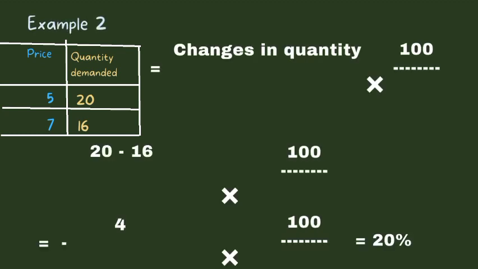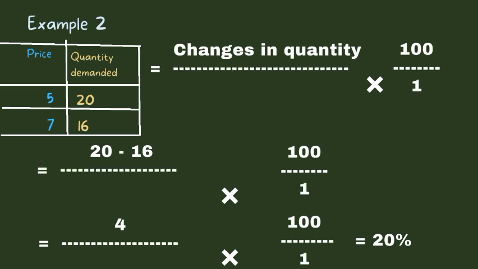For example 2, we have price and quantity. We have the old price as 5, old quantity as 20. All we need to do is to find the change in quantity over the old quantity times 100 over 1. That is 20 minus 16 over 20 times 100 over 1. We get 20%.